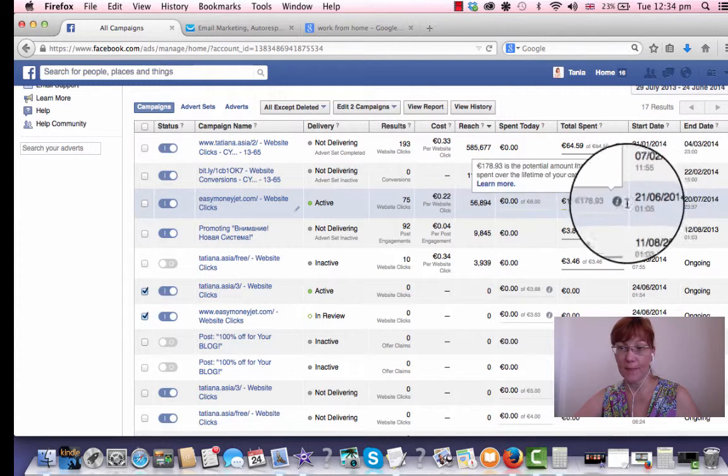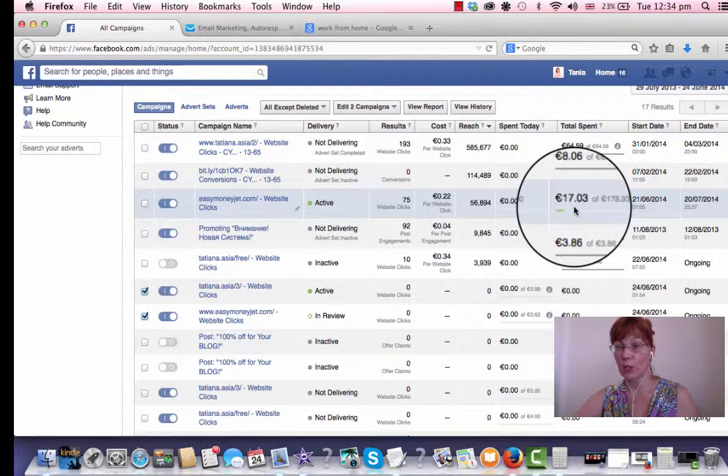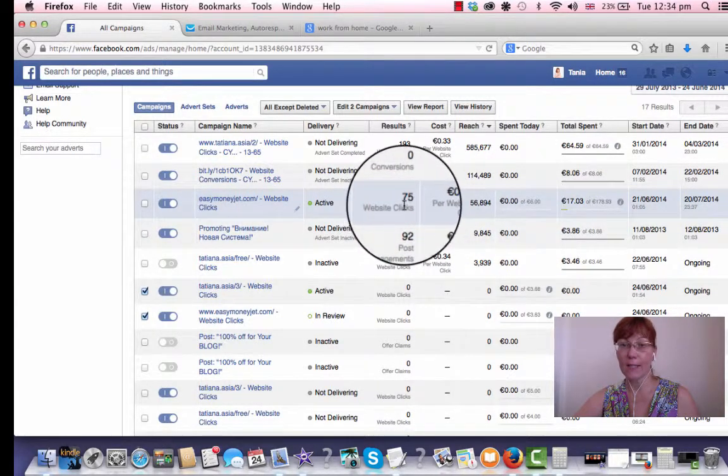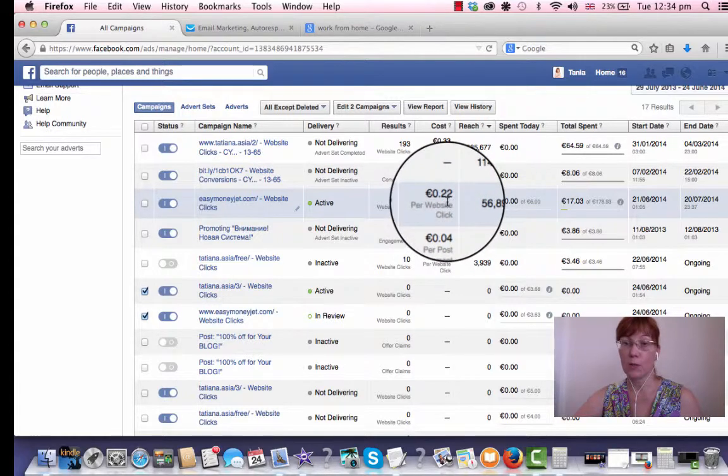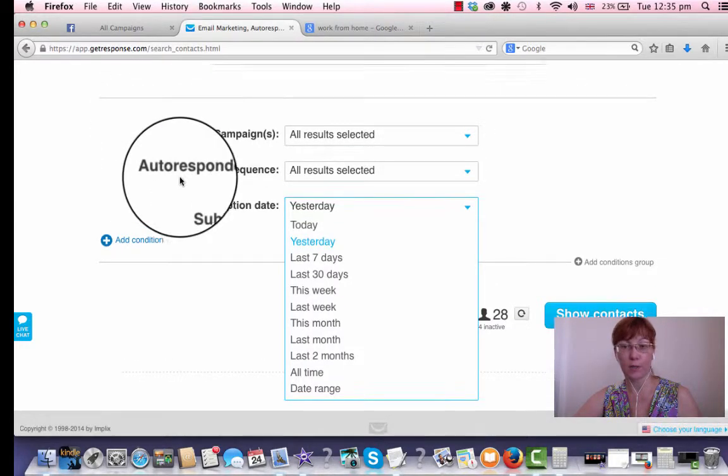Here you can see I spent already 17 euro and I received 75 clicks, so it costs me 22 cents per one click.